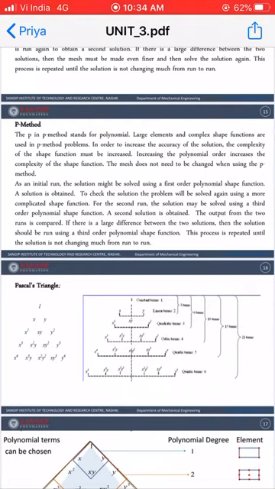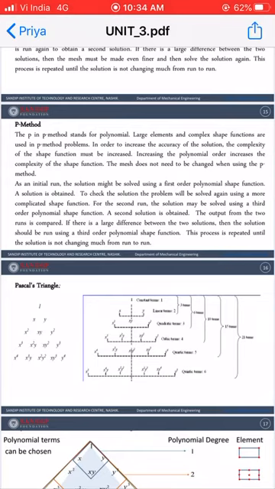Now, the output from these two runs: the first run we get from the first order polynomial shape function, and the second run we get from the third order polynomial shape function. The output from the two runs is compared. If there is a large difference between the two solutions, then the solution should be run using the third order polynomial shape function.